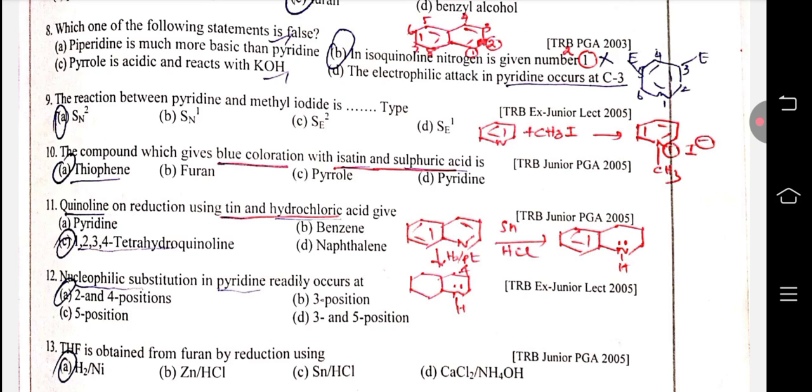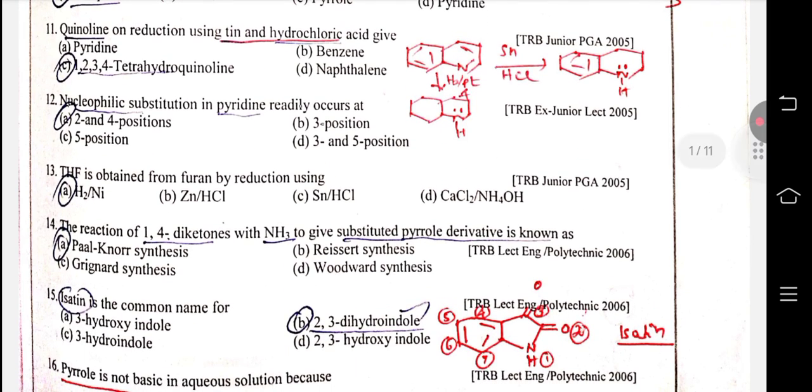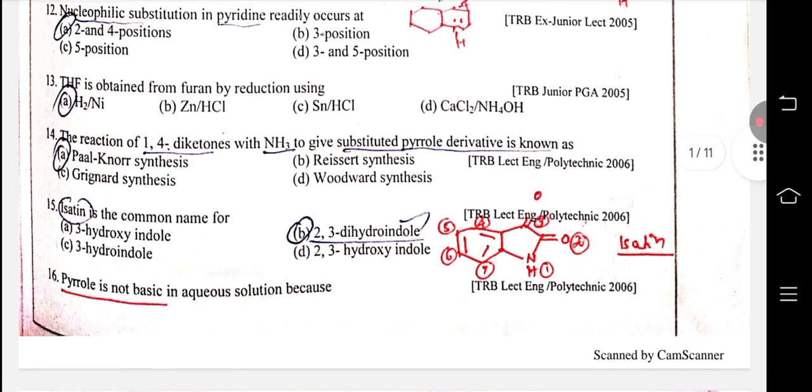gives tetrahydroquinoline. இதுவே நம்ம ஹைட்ரஜன் பெல்லாடியம் போட்டு ரிடக்ஷன் பண்ணும்போது டோட்டலாக மொத்த மாலிகுல்தான் ரிடக்ஷன் ஆகிடும். நியூக்ளியோஃபிலிக் சப்ஸ்டியூஷன் in pyridine readily occurs at the 2nd and 4th position. Tetrahydrofuran is obtained from furan by reduction using hydrogen and nickel.